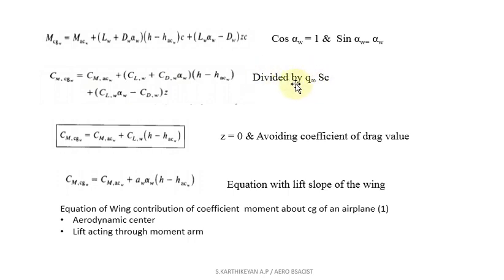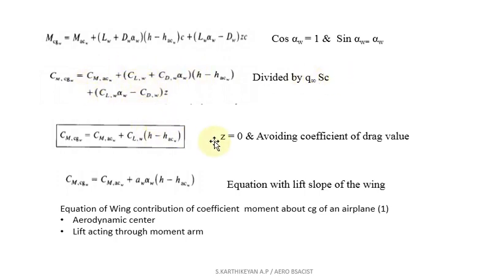How am I going to get the coefficient of moment? Moment divided by Q infinity SC. So this is our moment equation. The whole equation divided by Q infinity SC, I will get this equation. Okay, this is the next stage. The previous equation substituted with this parameter, then I will get this equation. Now this equation divided by the parameter Q infinity SC, I will get this equation.